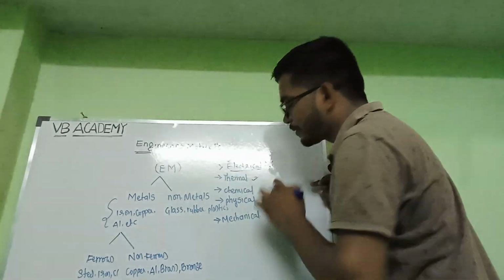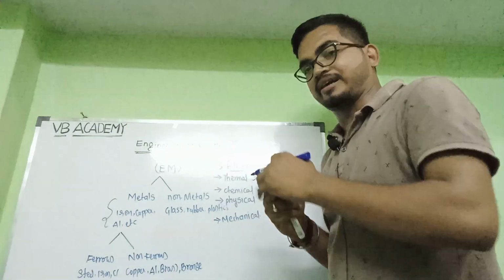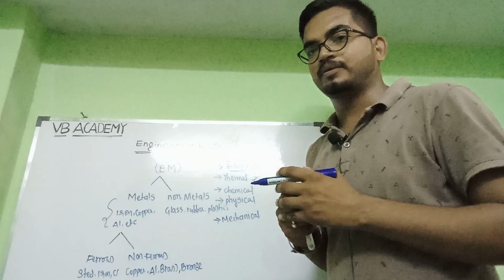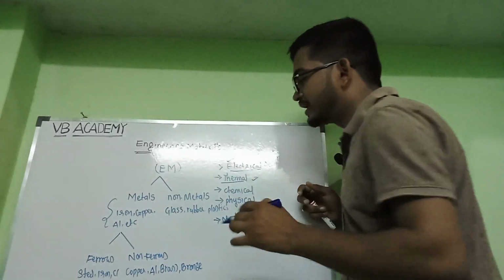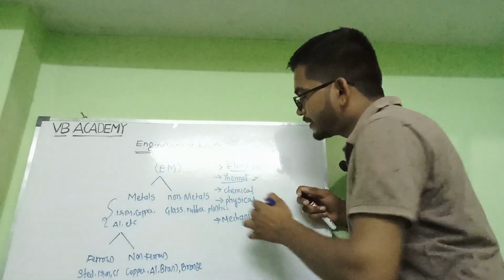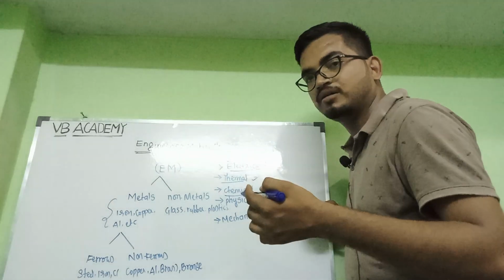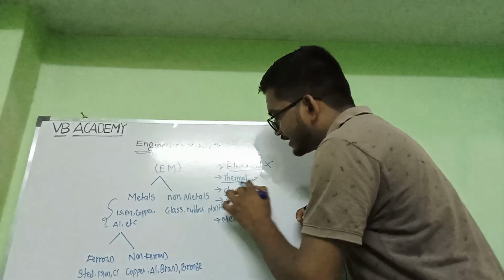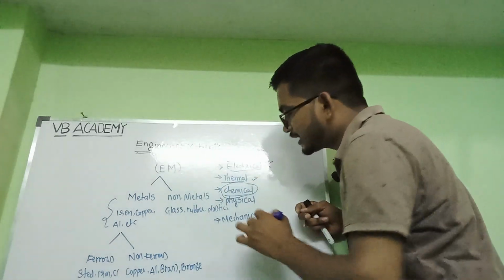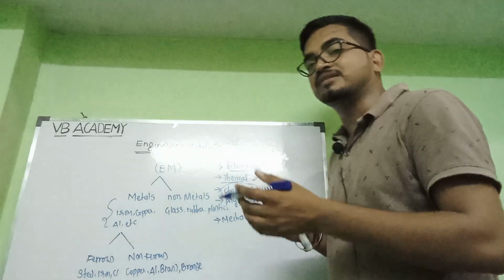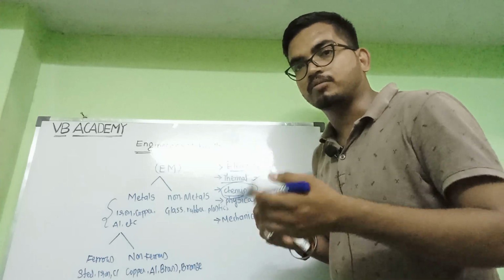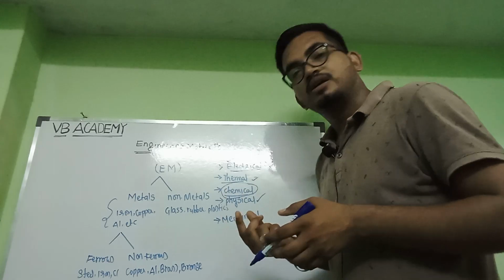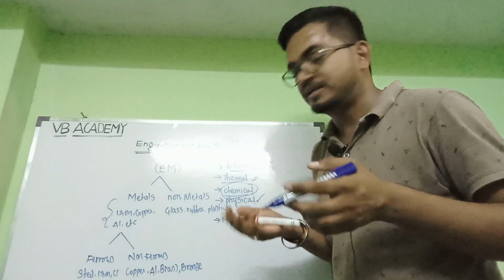Coming to the thermal properties, how the material reacts with the temperature gives us the thermal properties. Coming to the chemical properties, how it is bonded, how the chemical bonding is inside the material, based on that we will categorize the chemical properties of the material. Then coming to the physical properties, it is how the material appears: its physical appearance, how it looks, what its size is.